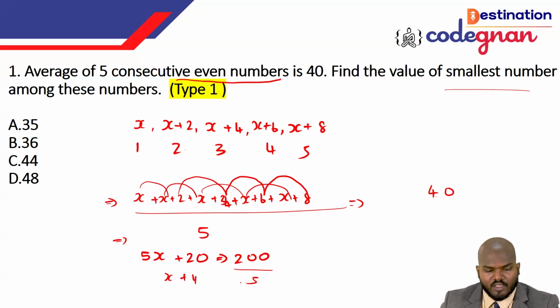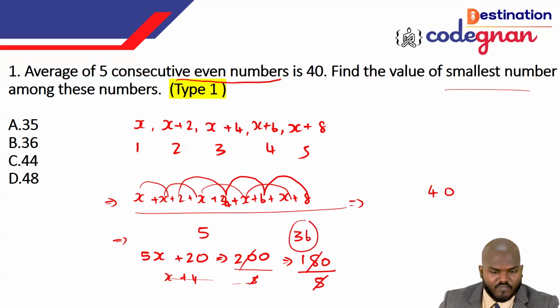If you cancel this one, it will give you 200 minus 20, which is 180. So 180 over 5 gives us the value 36, the final answer.